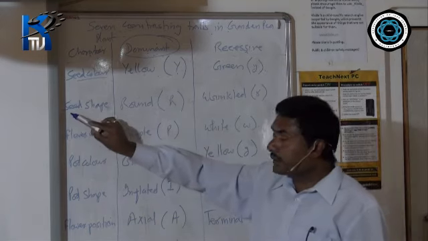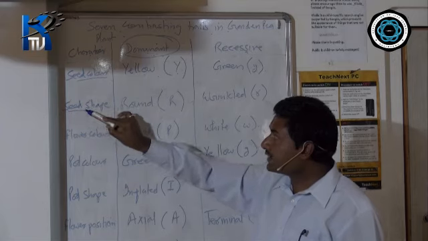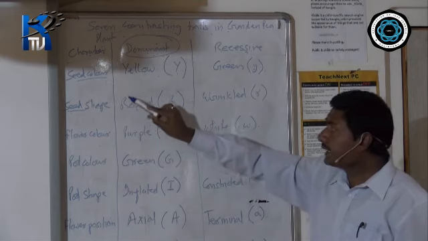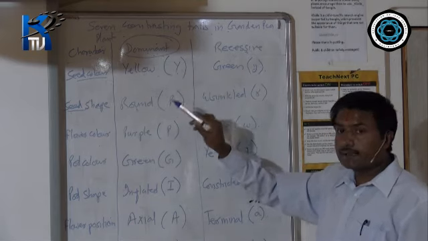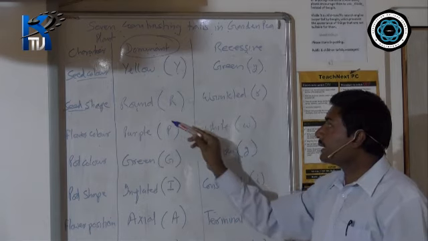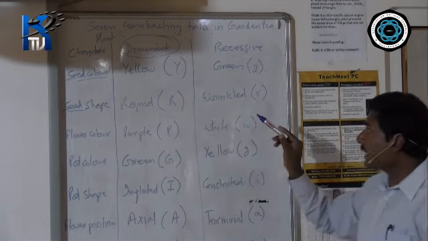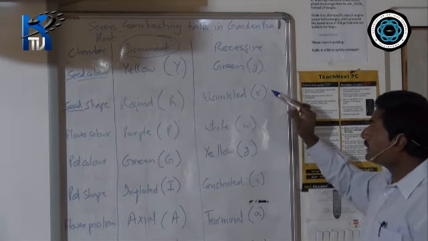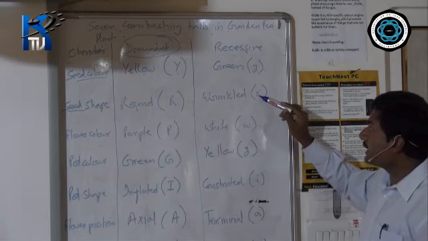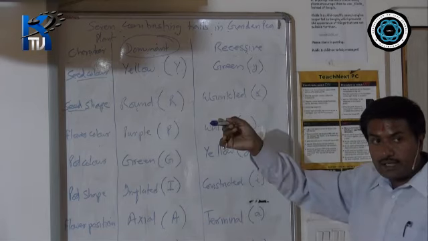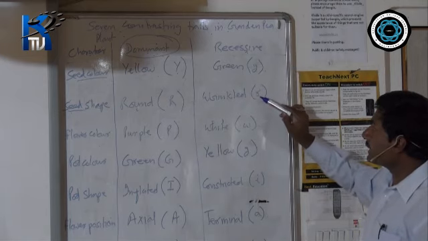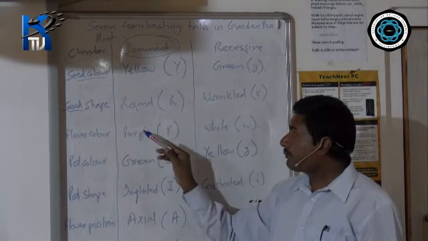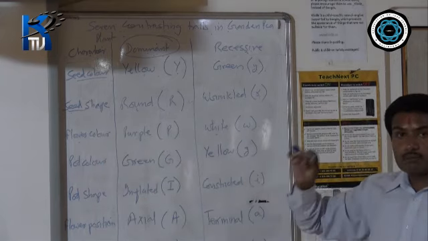Now another observable feature in the garden pea: seed shape. The seed shape of pea plant can be round. When it is round, it is a dominant character. It gets expressed in the F1 generation, that is capital R. The other form is wrinkled, that is small r. That means it is suppressive in nature. It does not get expressed in the F1 generation. It is recessive in nature, that is small r. Now another one, flower color. The flower color can be purple, can be white, or it can be some other color.